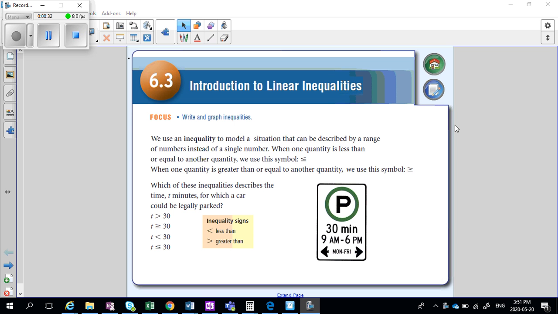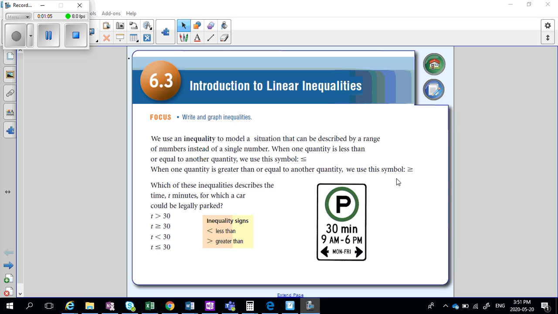The difference this week is we're going to start talking about inequalities. So inequality means something a little bit different than an equation. Okay, so when we're talking about an equation, we want to find the one answer. The difference with an inequality is that there can be a whole bunch of answers. Okay, but there's some answers that are not right. Some answers don't work, so those wouldn't be answers. Only the ones that do work in the inequality are the right answers. Okay, so we'll see what that means today.